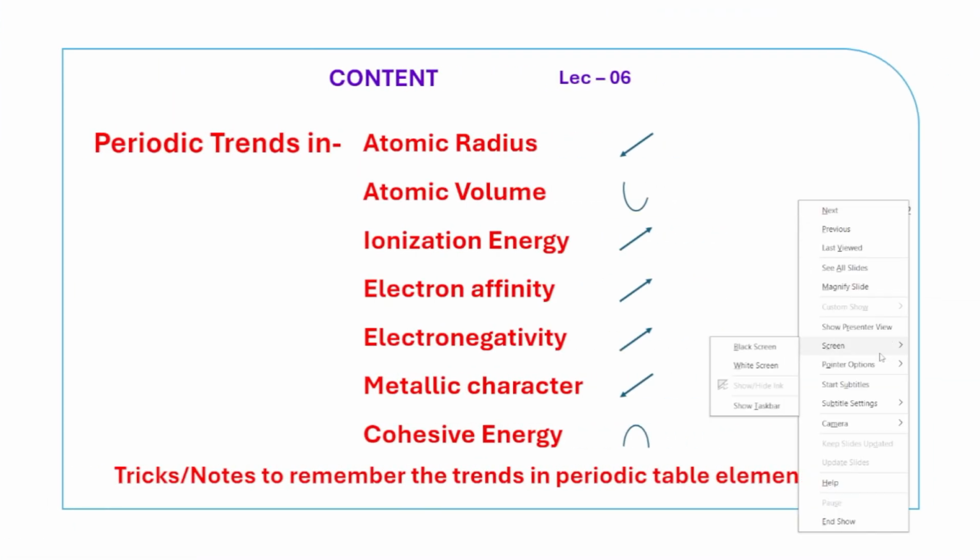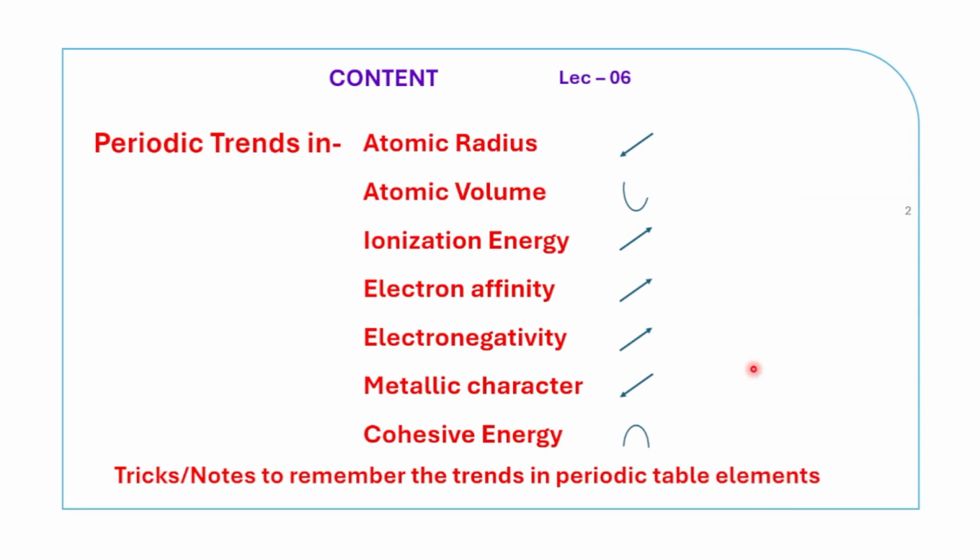So in the previous lecture, lecture 6, we discussed periodic trends in atomic radius, atomic volume, ionization energy, electron affinity, electronegativity, metallic character and cohesive energy. All these trends and the reasons behind them I have nicely explained in lecture 6.